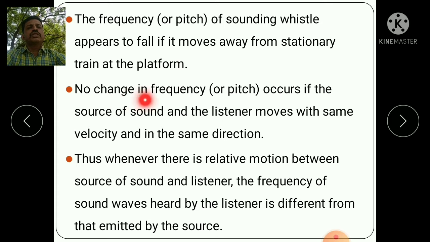No change in frequency or pitch occurs if the source of the sound and the listener move with the same velocity in the same direction. Thus, whenever there is a relative motion between the source of the sound and the listener, the frequency of sound waves heard by the listener is different from that emitted by the source.